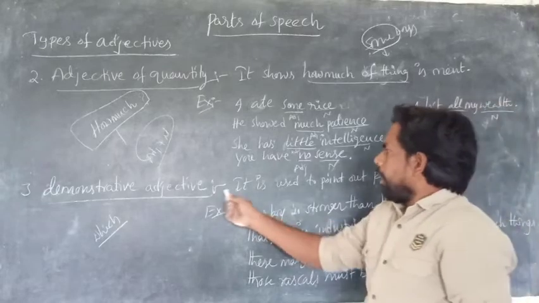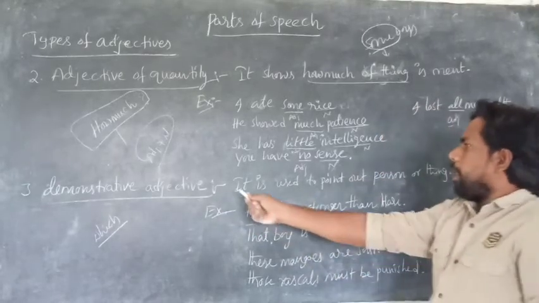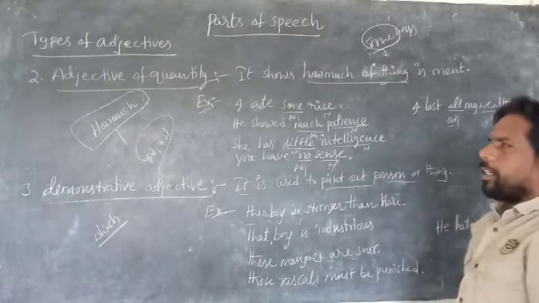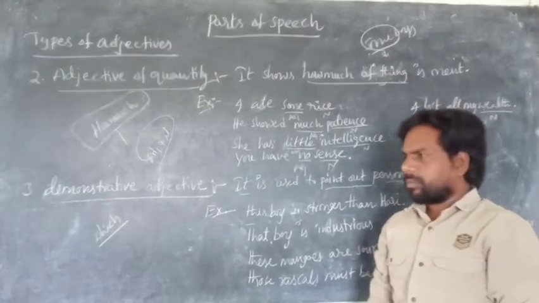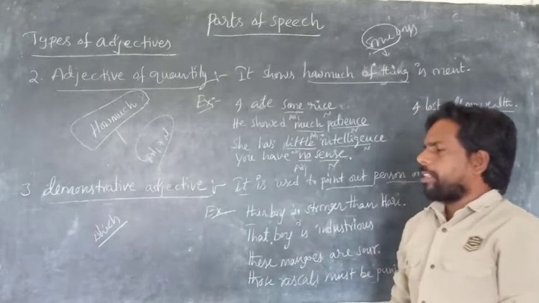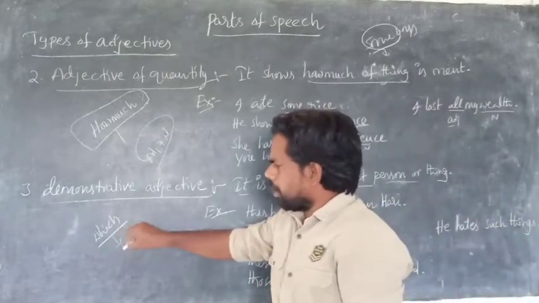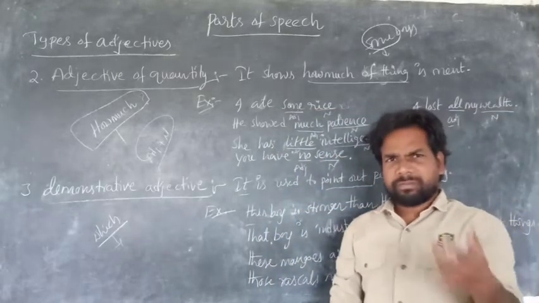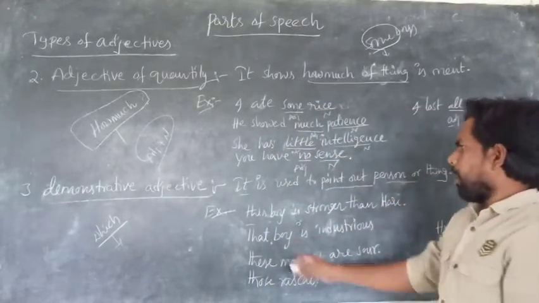Here, what is it used for? Demonstrative adjective is used to point out a person or thing. So to know the demonstrative adjective in the given sentence, we must make a question with what or which. Come to the example.